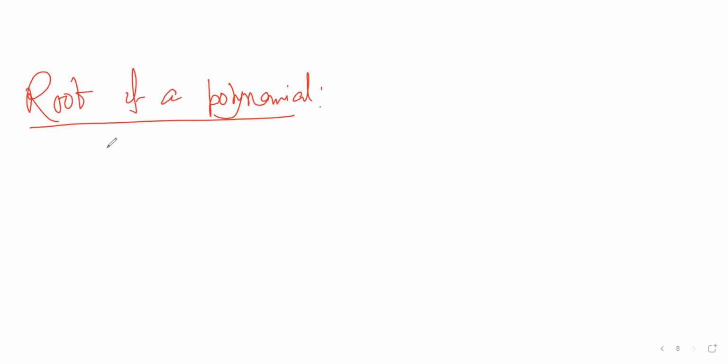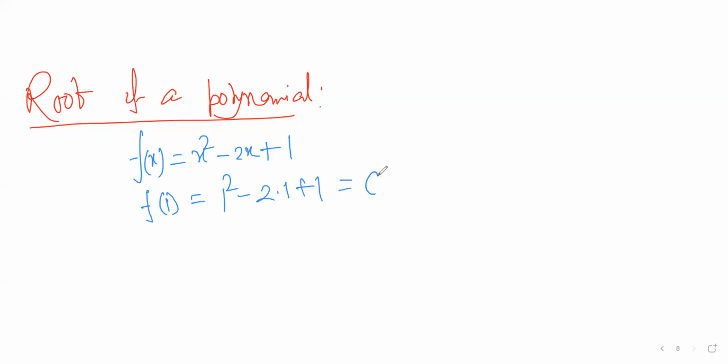Consider the real polynomial f(x) = x² - 2x + 1. Now, if we put 1 here, 1² - 2·1 + 1 gives me 0. But if we put 2, then 2² - 2·2 + 1 gives me 1.